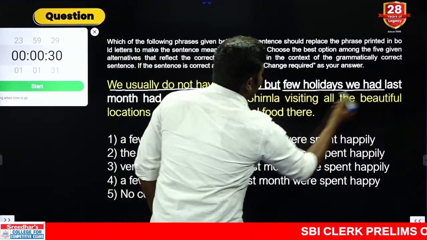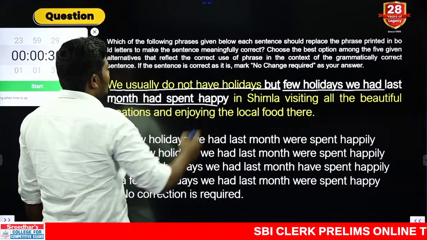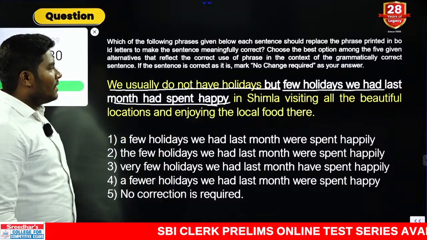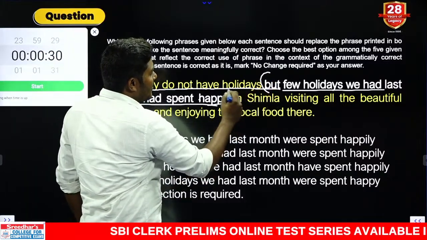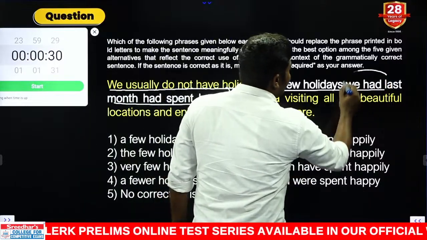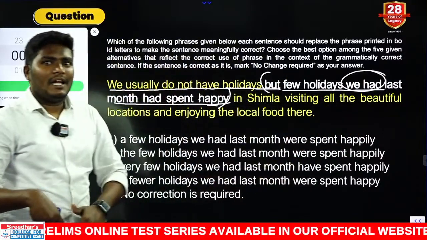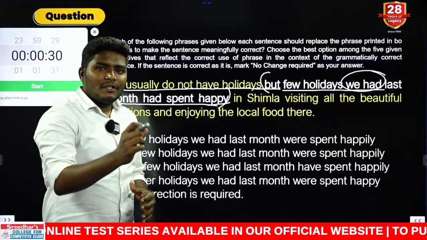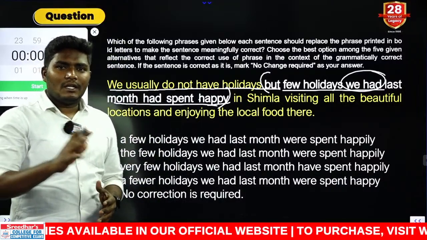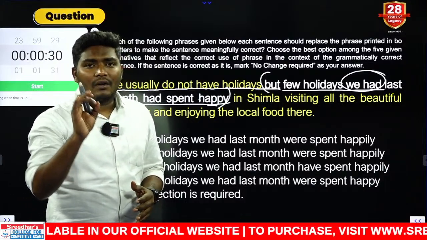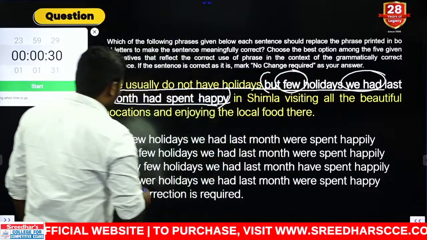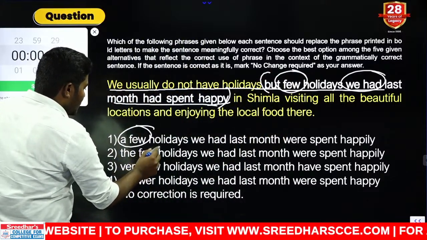Right, let us get through this explanation. Look at the statement very carefully. We usually do not have holidays. But few holidays we had last month had spent happy. If you look at the combination very carefully, the part is highlighted from but to happy. We are speaking about the holidays which these people already had in the last month.